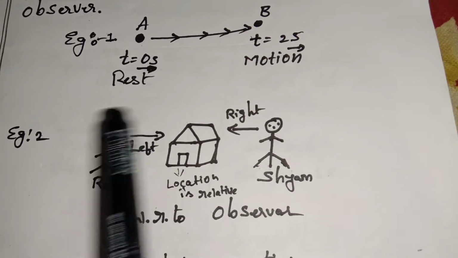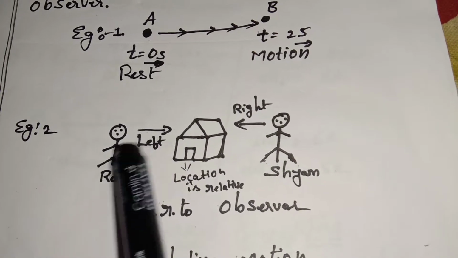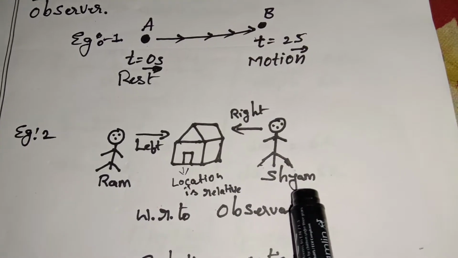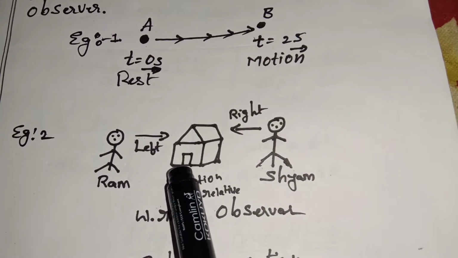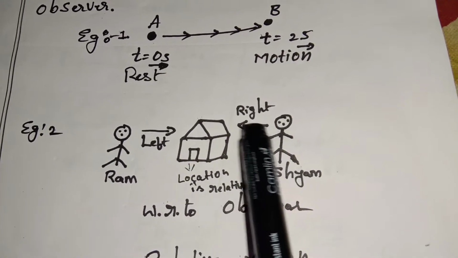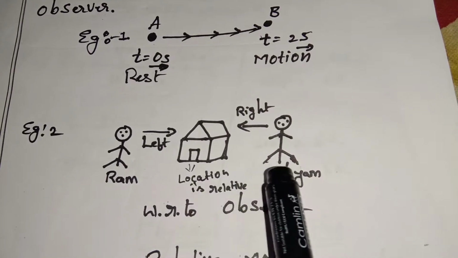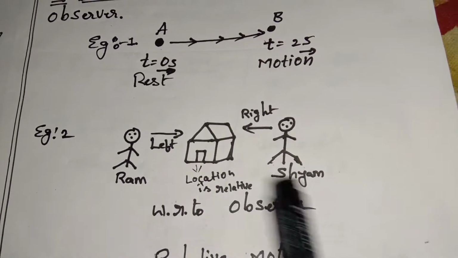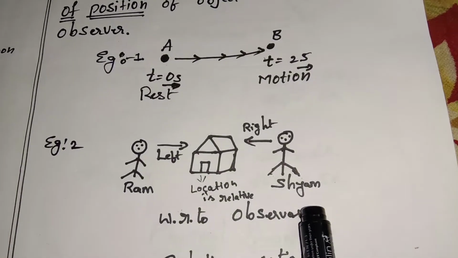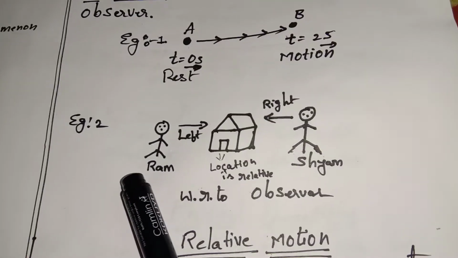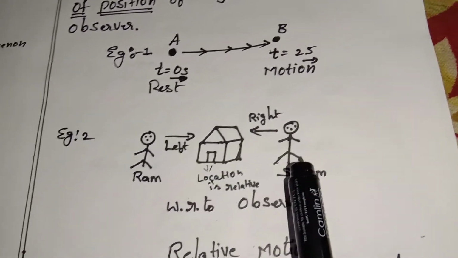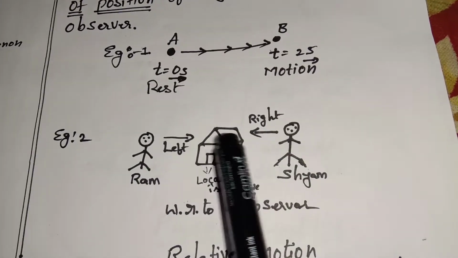If we ask Sham where the house is, he will say towards my right side. Both are correct according to their situation. When he is standing this side, it is at the left side. When this person is standing here, it will be the right side.